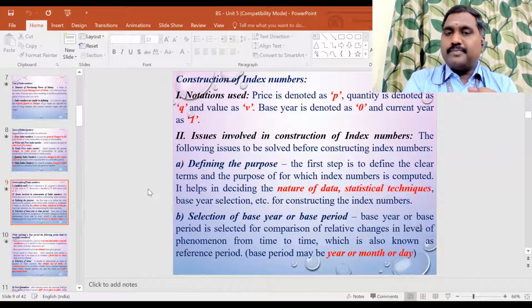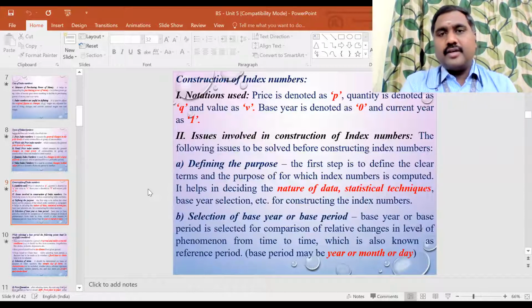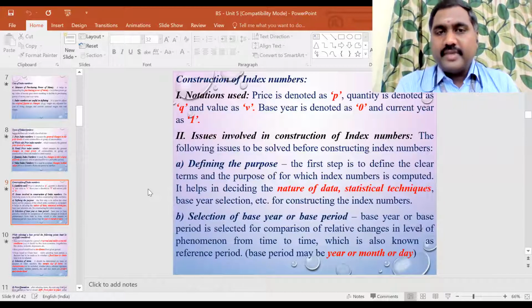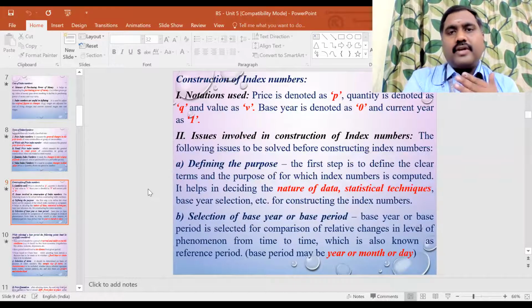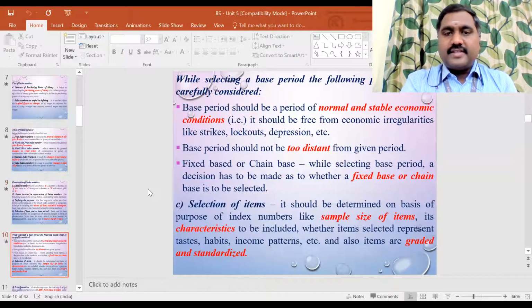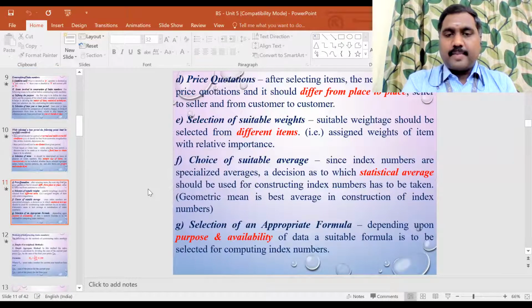You need to remember that for price we use the term P, for quantity it is Q, and for value it is V. And you will be calculating the index number based on the base year and the current year. For the base year, you denote it as 0, and for the current year, you denote it as 1. So these are the various things that we discussed in the previous session.